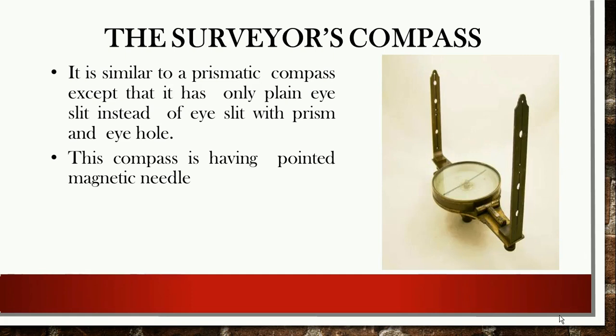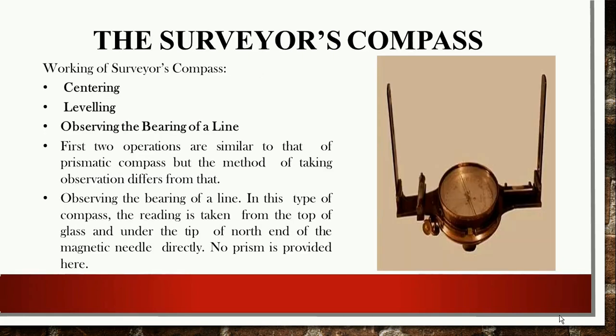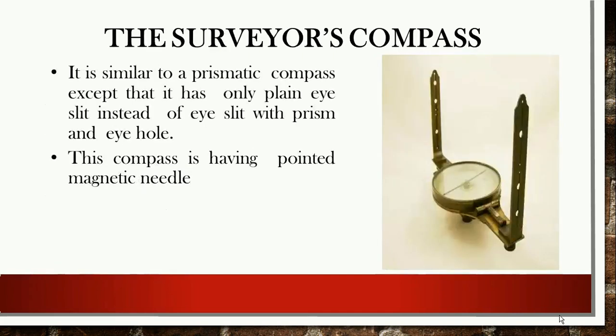And in the surveyor compass, the graduated ring is attached to the box, and the graduations are made from 0 to 90 degrees in 4 quadrants. So the 0 is marked at the north end as well as at the south end, and the 90 degree is marked at the east end as well as the west end.